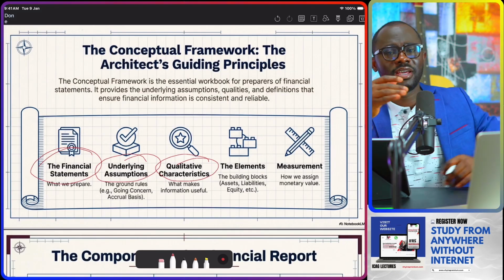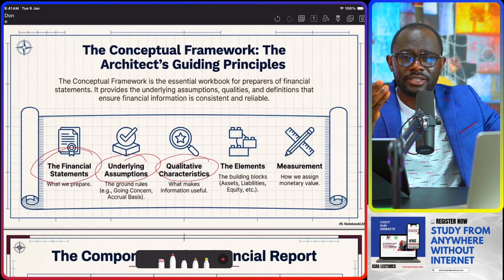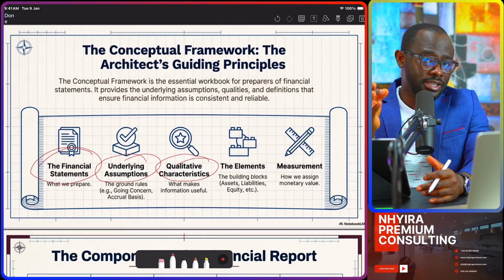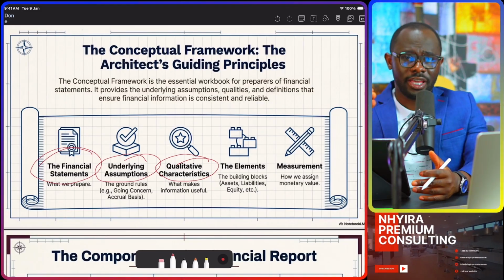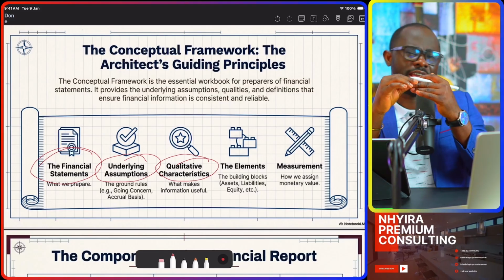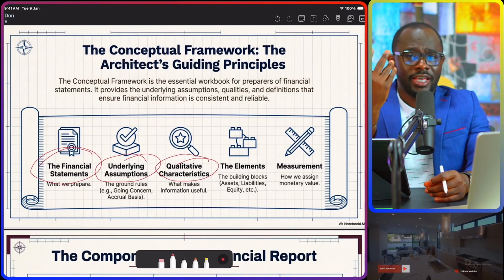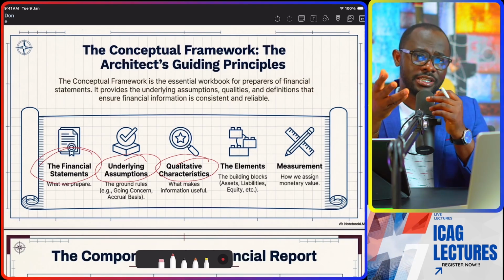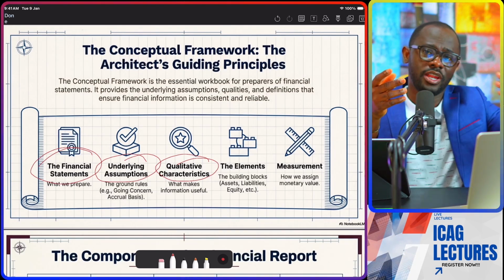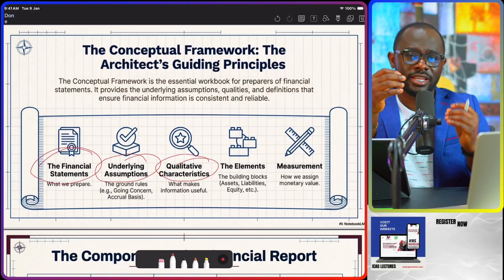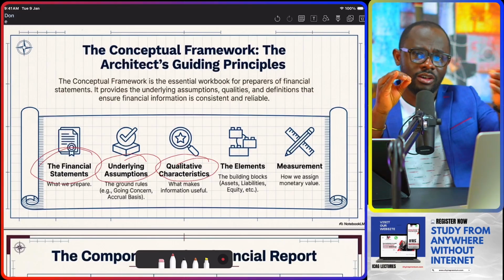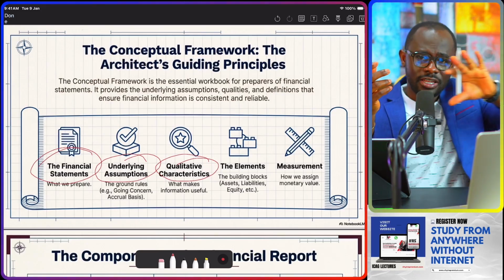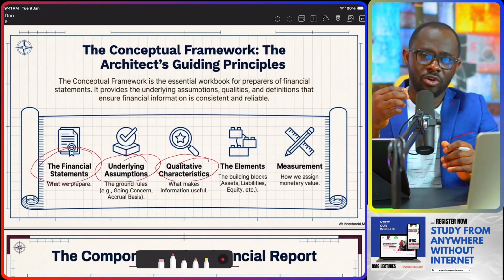Then certainly the elements of the financial statements. Assets are resources controlled by the entity. Liabilities are present obligations as a result of past events. Expenses are decreases in economic benefit of the entity. Income and revenue can be used interchangeably, but revenue is from the day-to-day running of the organization, the economic benefit we are getting from our core activities. And so revenue recognition is in accordance with IFRS 15, revenue from contract with customers.